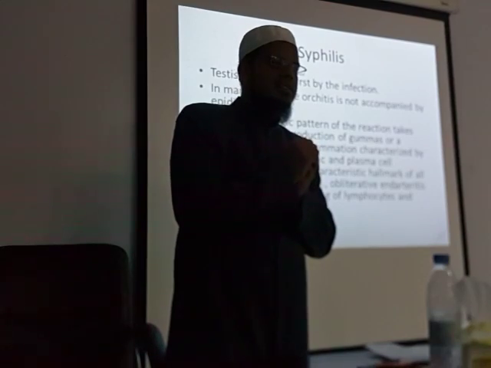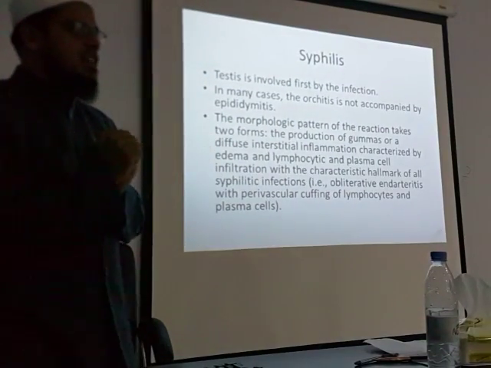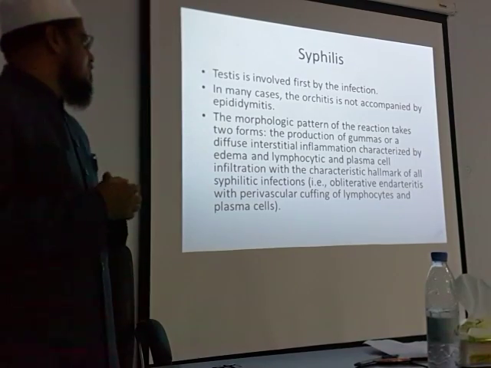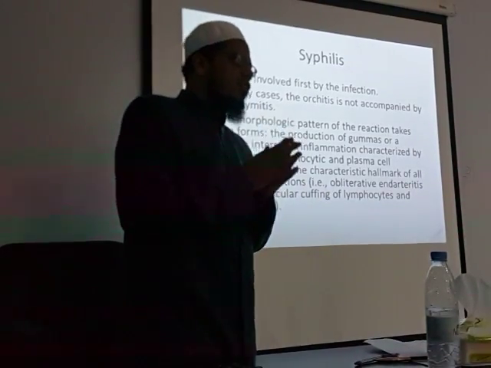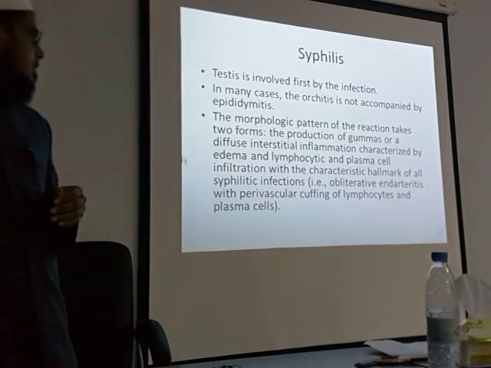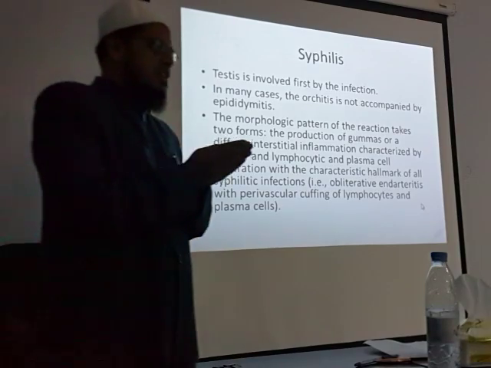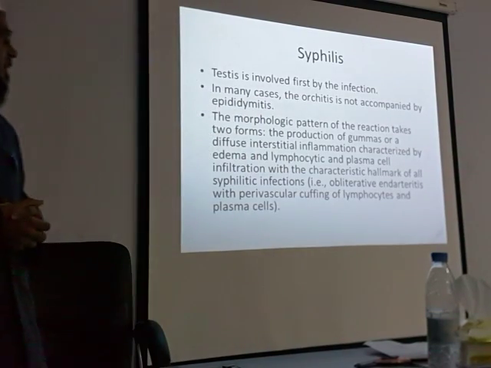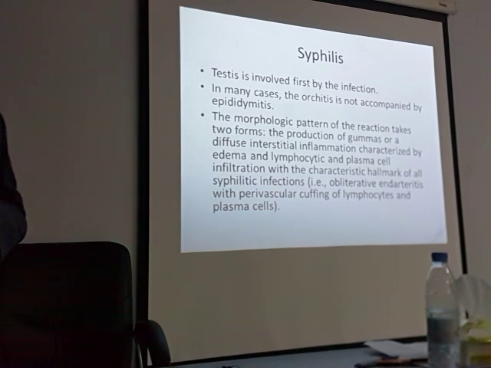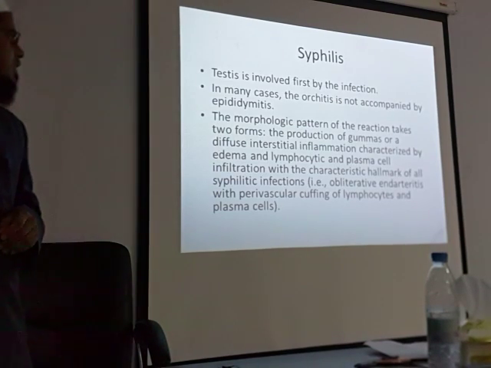What is arteritis? Arteritis means inflammation of the arteries. So you will see collection of lymphocytes surrounding the arteries. Okay? Perivascular cuffing of lymphocytes means any blood vessel is there, surrounding the blood vessel you will have a collection of lymphocytes and plasma cells. What are plasma cells? Modified lymphocytes only. Okay? You will see a lot of lymphocytes.